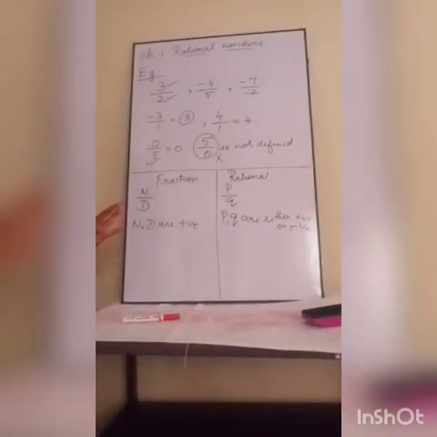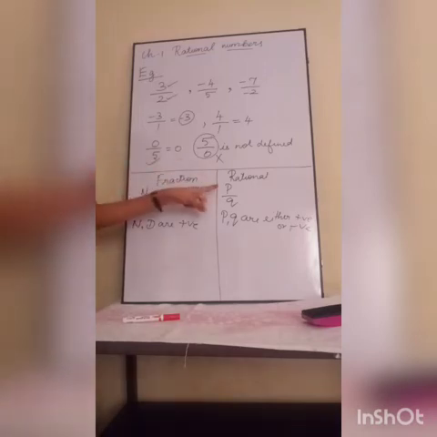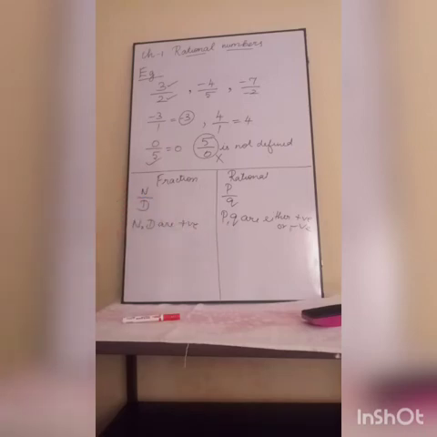In fractions, the numerator and denominator are always positive. But in rational numbers it is P by Q format where P and Q are either positive or negative. This one is a fraction as well as a rational number.